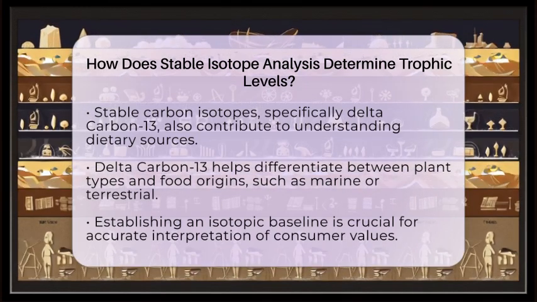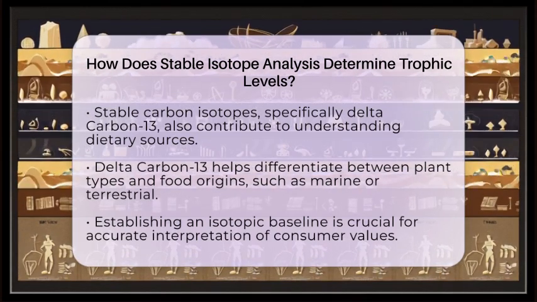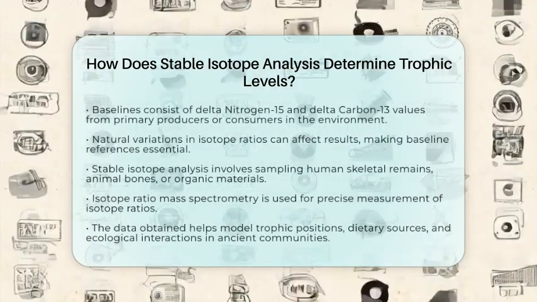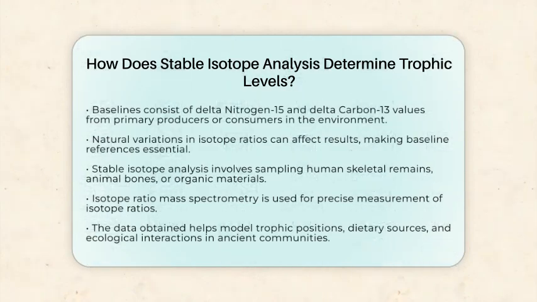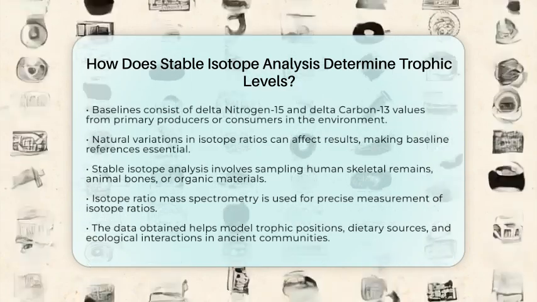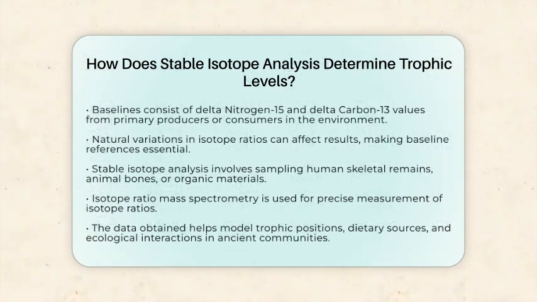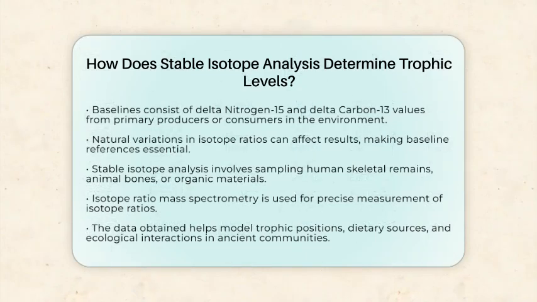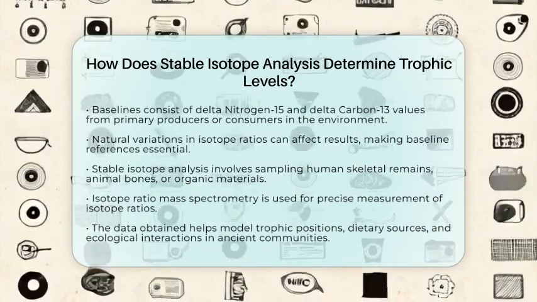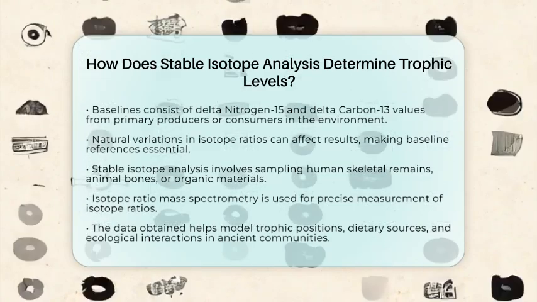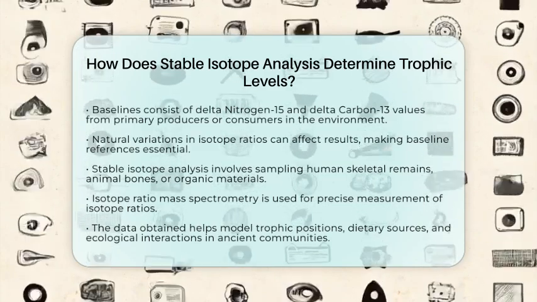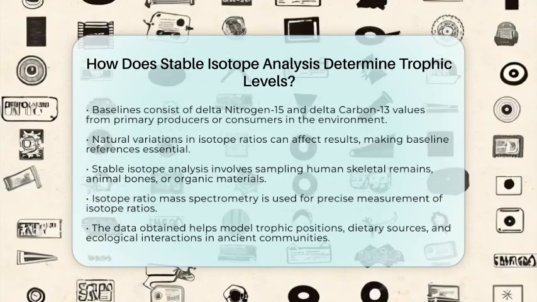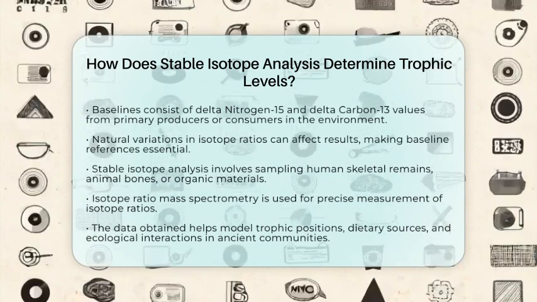In practice, stable isotope analysis in anthropology involves sampling human skeletal remains, animal bones, or other organic materials. The samples are then analyzed using isotope ratio mass spectrometry, which measures the isotope ratios with precision. The resulting data informs models that estimate trophic positions, dietary sources, and ecological interactions. By using stable isotope analysis, anthropologists can reconstruct ancient diets and understand the relationships within past human communities.